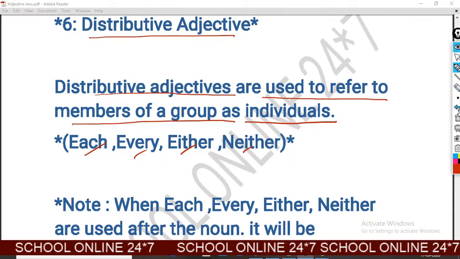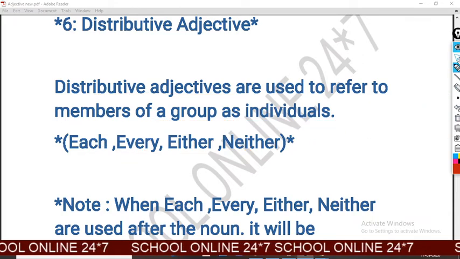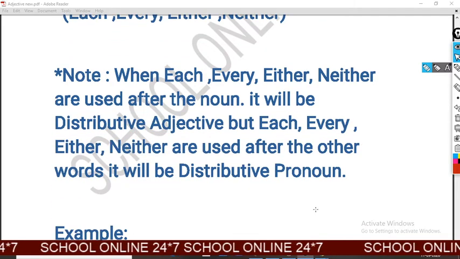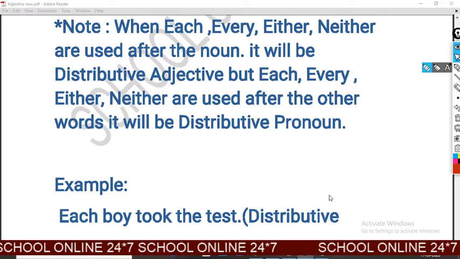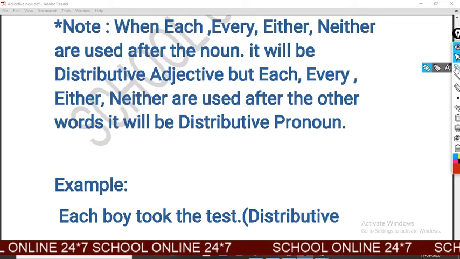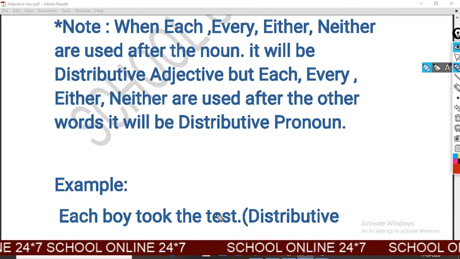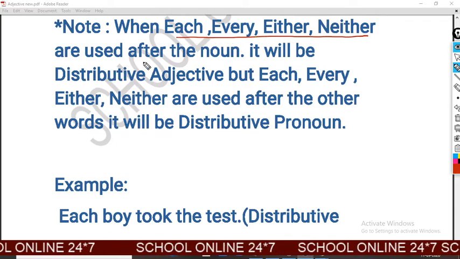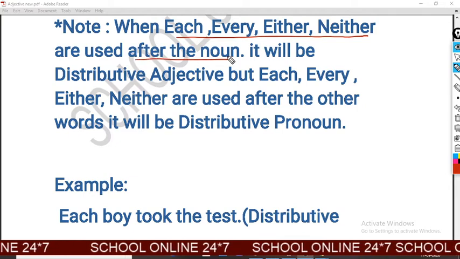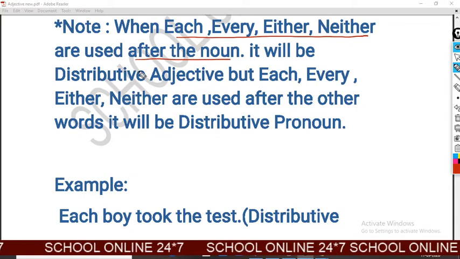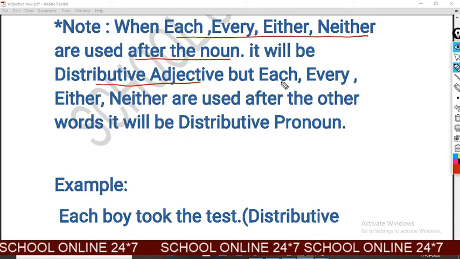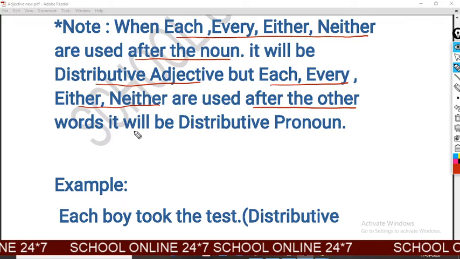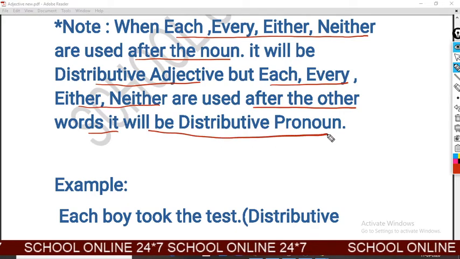And now we will know the difference between distributive adjective and distributive pronoun. Look at the example very carefully and note also. When each, every, either, neither are used before the noun, it will be the distributive adjective. But when each, every, either, neither are used with other words, then it will be distributive pronoun.